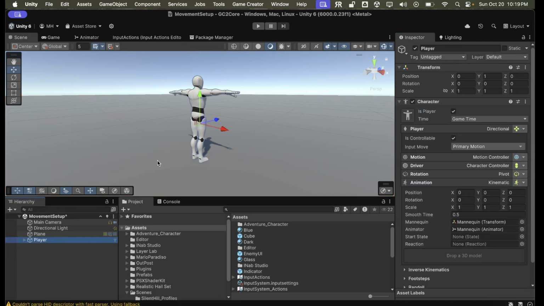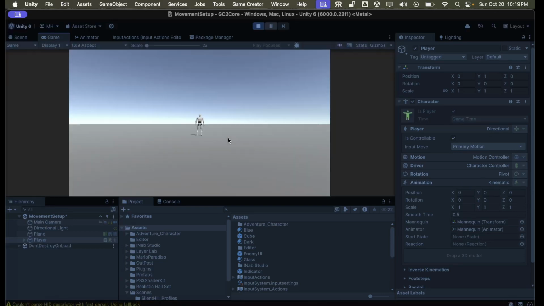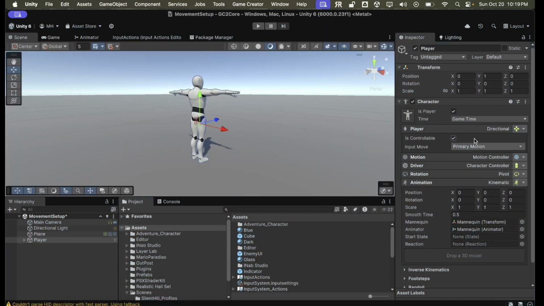By default, the left stick on the controller will work, as well as WASD. This is not using my input action map, so the D-pad is not working at all, just the left stick and WASD, because when you set it to primary motion, that's WASD.